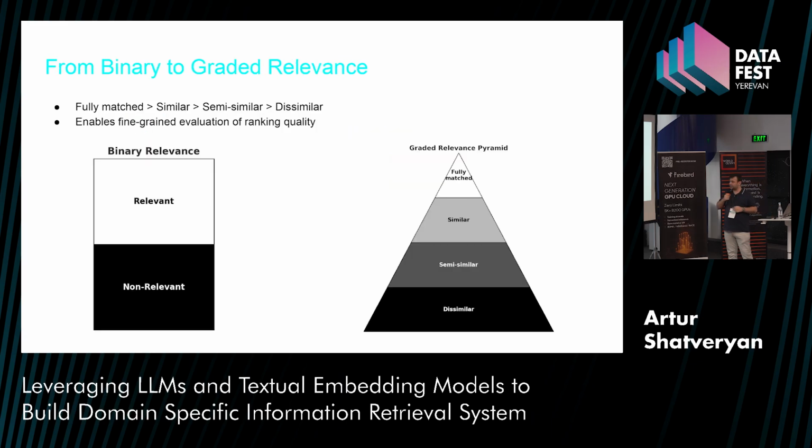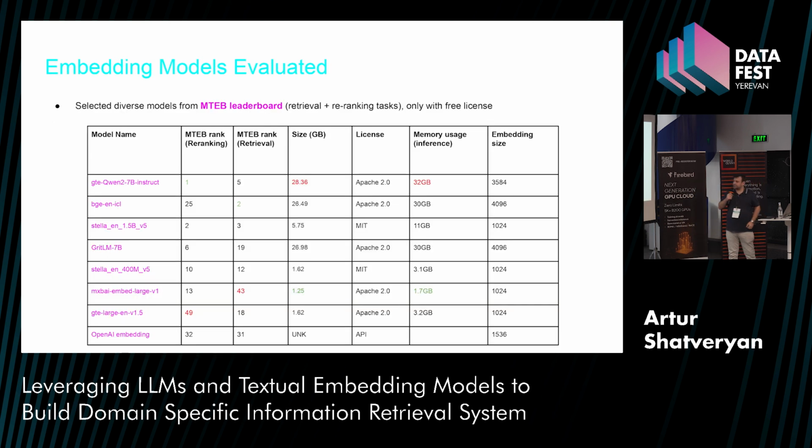So what I have done, I created a graded relevance data set, which captures user preference. And current benchmarks lack that. The current benchmarks just have a query, relevant and non-relevant documents, which doesn't show the intent of my user. As I said, currently the most popular benchmark for evaluating embeddings is MTEB.